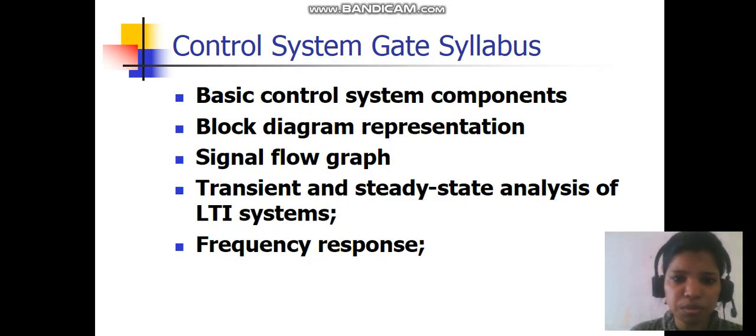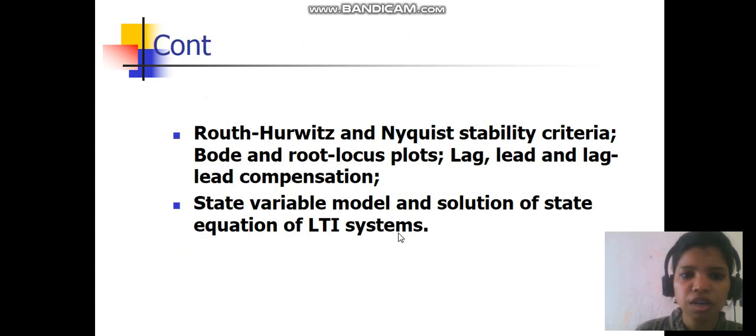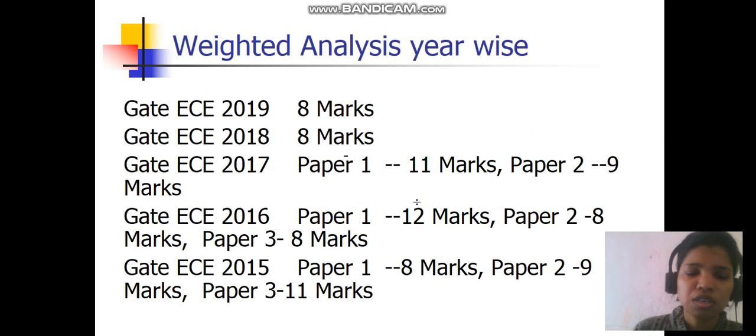Control system GATE syllabus. In the control system GATE syllabus, the main topics are basic control system components, block diagram representation, signal flow graph, transient and steady state analysis, frequency response, Routh-Hurwitz criteria, Nyquist plot, Bode plot, root locus, lead lag compensation, state variable model. So first of all, there is weighted analysis year-wise.